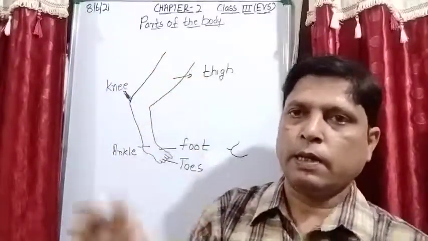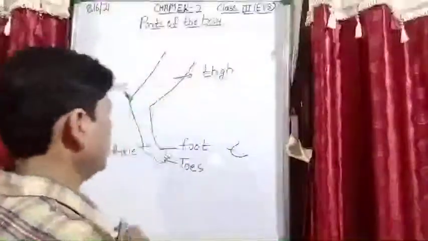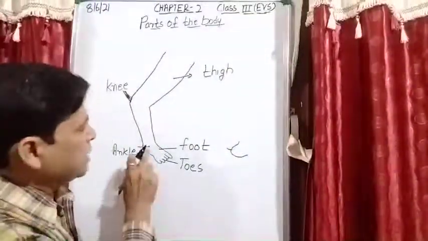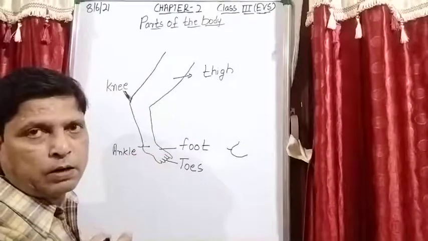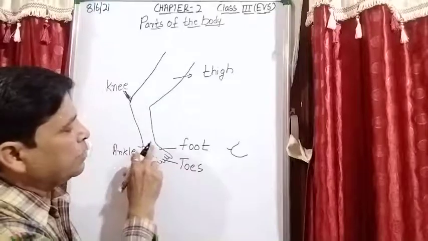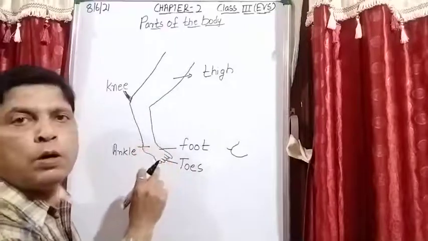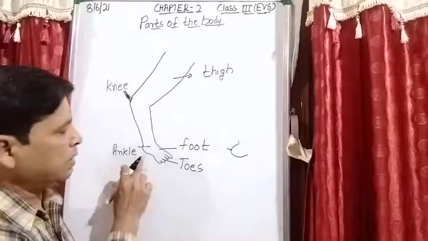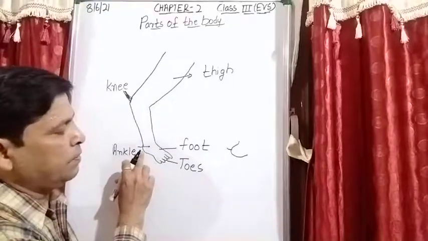Is it clear? In the same manner, in the case of a lower limb, that is leg, this is known as ankle. You will see there is a bone and you can move with the help of this, that is known as ankle.